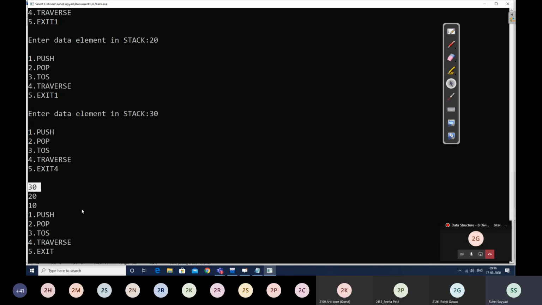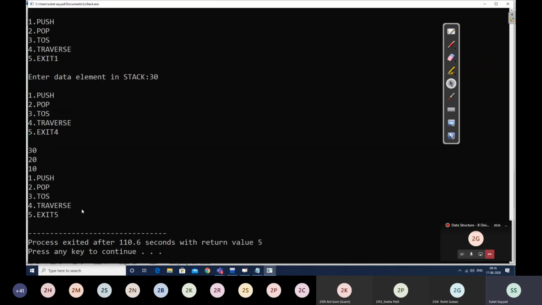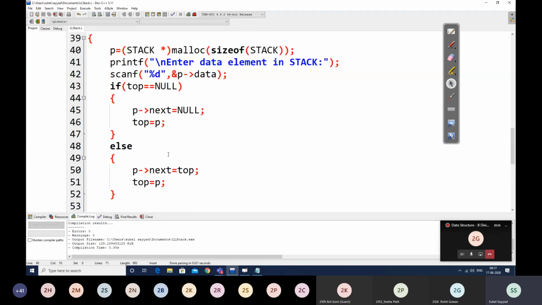Now what we should closely observe here is, when we did the push operation here, we don't have the phenomenon of overflow. Why? Because if you remember, this linked list is a dynamic data structure.